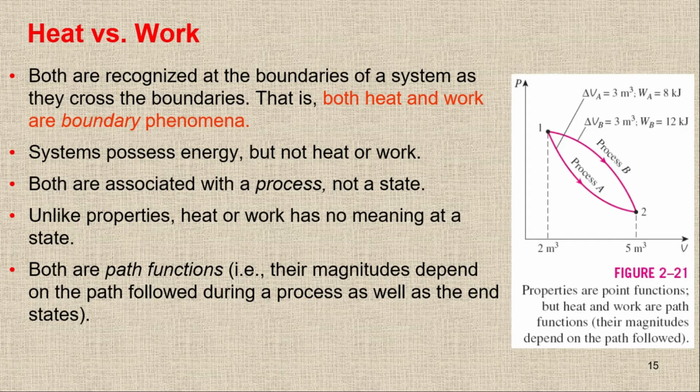Here you see we have two different states: point number 1, state number 1, and point number 2, state number 2.